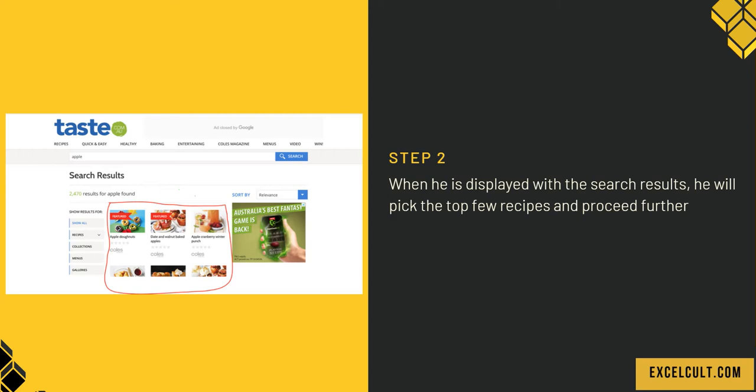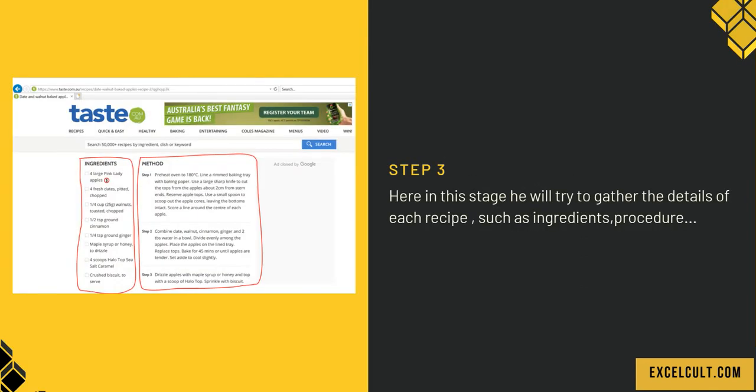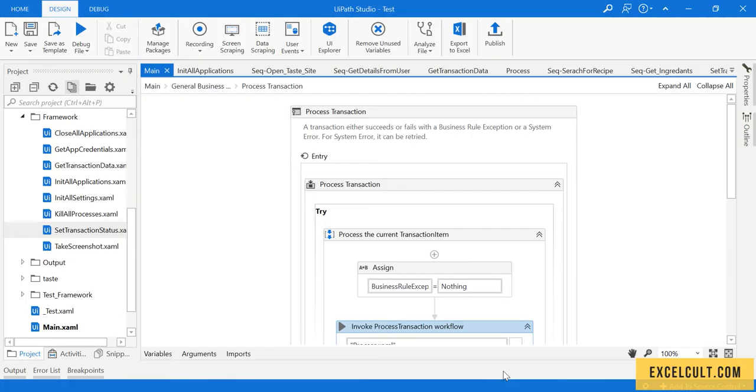As we can see, the part which is highlighted is a list of recipes. Then what he will do is, for each recipe available, he will try to get the ingredients and the procedure to prepare it. That is the business process for us right now. Then let's quickly have a demo on that.